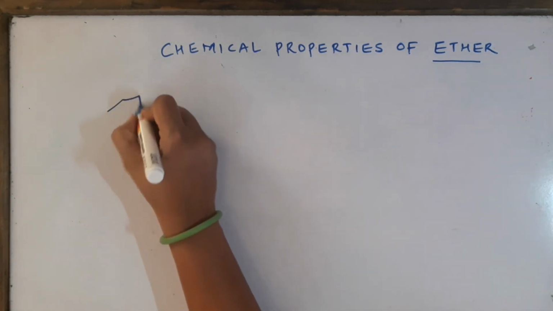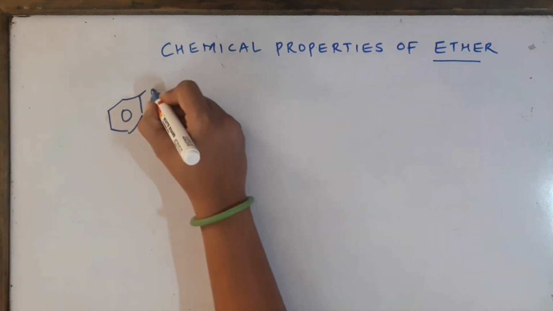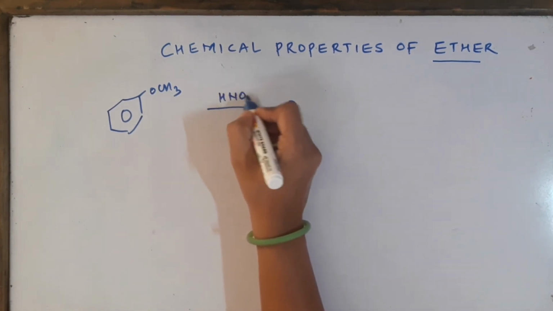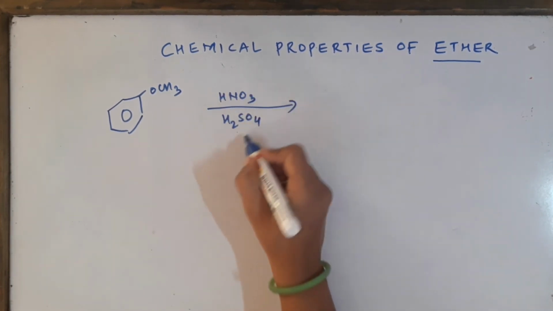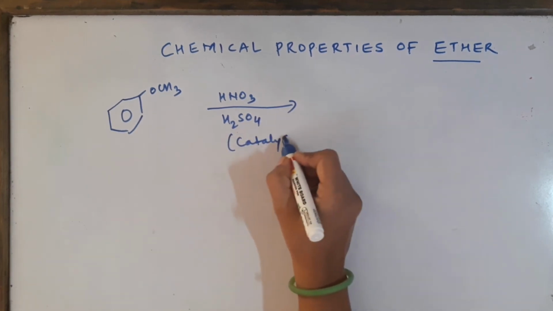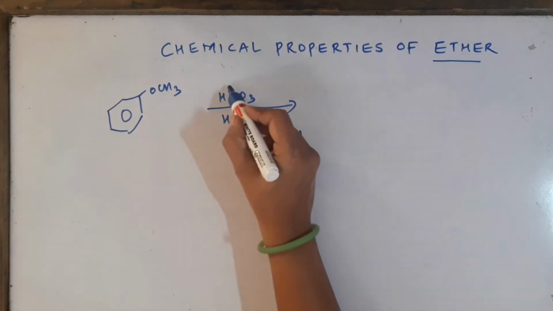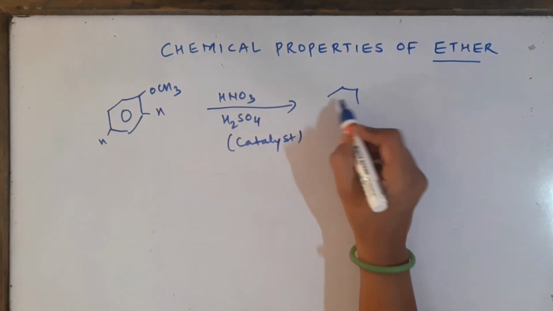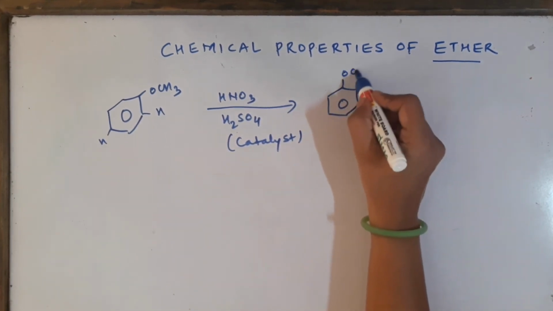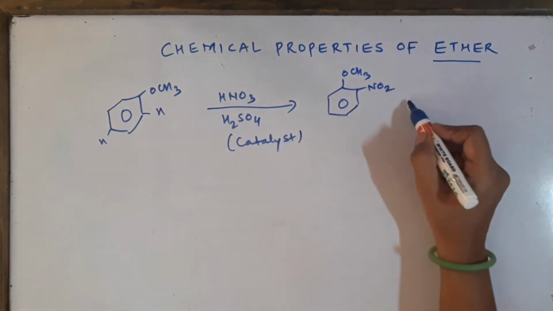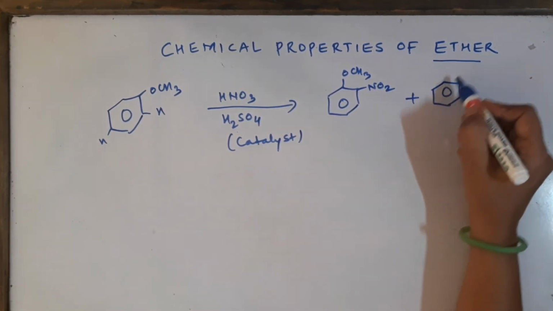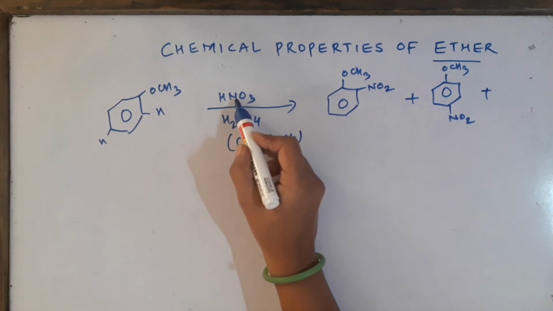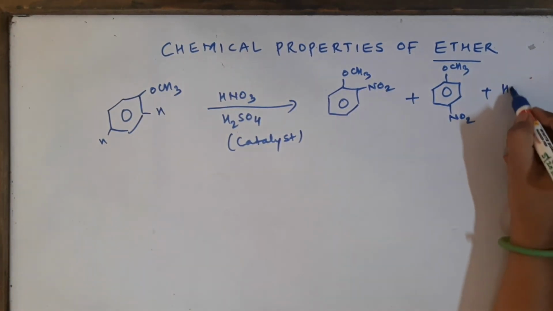And now we come to the last reaction of electrophilic substitution, that is nitration. In nitration we all must remember the nitrating mixture, which is nothing but concentrated HNO3 plus H2SO4. The function of H2SO4 is a very good catalyst and a good dehydrating agent. So NO2 from here will get attached at the ortho position and para position. The answers are quite simple. We'll get ortho nitroanisole, and the second product is para nitroanisole. This is going to be my major product, and OH minus from here and the H from here will come out as water.